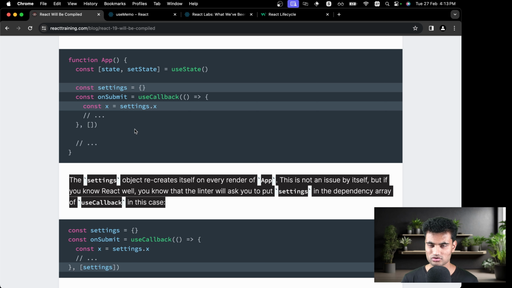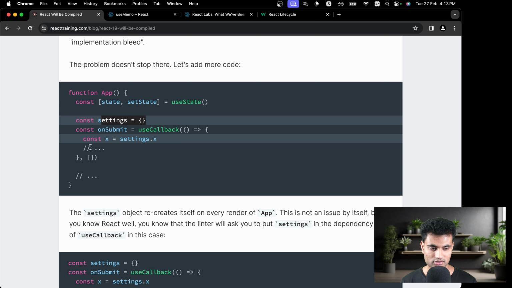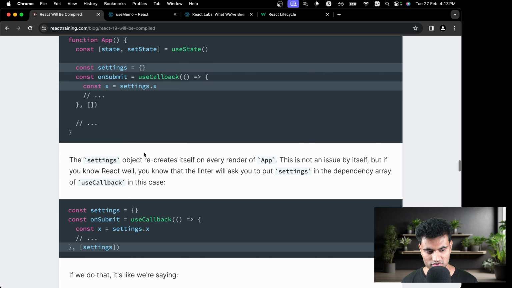So yeah, if you have used React, you might see a squiggly underline below these brackets, and it says that you need to add settings to the dependency array so that whenever settings change, your function is made again. And what if you don't do that? If you don't pass in this thing, the function identity will never change, and your child component, if it has memo, will never re-render and you will never see the expected changes you want to see.